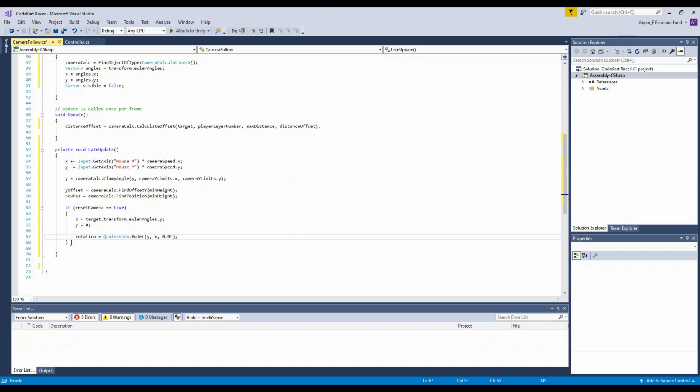Okay, now once we're in here, you just want to go in. That's it for the Oh wait, and by the way, one more thing I forgot to do is when we made our void late update, it changed it to a private variable. So you just want to backspace the private variable and just have it as it is right now. And yeah, that's all I wanted to change right here.